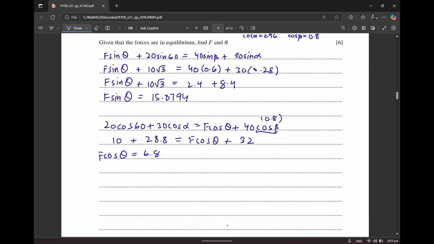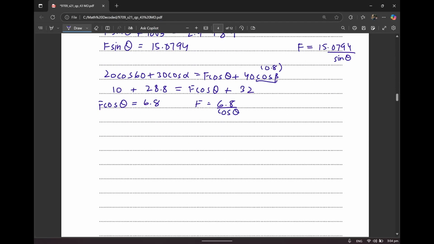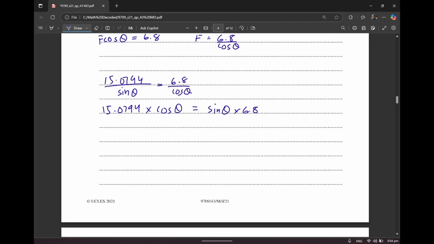Now I can make f the subject of the formula in both of these cases, and over here as well. Now I'll put f equal to each other. I will equate both of these values. That's going to be 15.0794 divided by sine theta is equal to 6.8 divided by cos theta. If I further solve it, I'm going to cross multiply. I'm going to solve it in such a way that I am able to turn sine theta over cos theta is equal to tan theta.